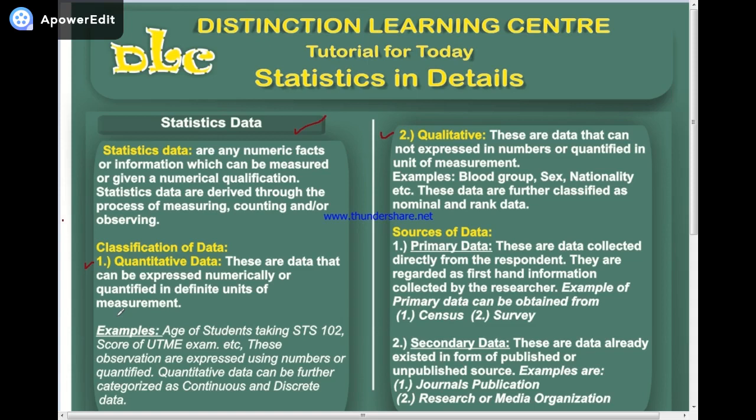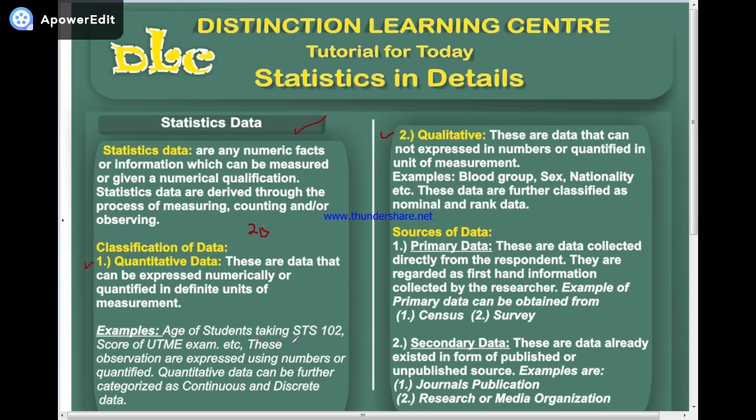If I ask you that, how old are you? What are you going to tell me? You tell me that I'm 20. Now, since my response is 20, that means my data is quantitative data. Since my response is in form of number, it's going to be quantitative data. Now, let's look at the example here.